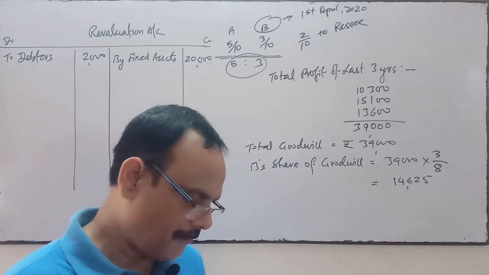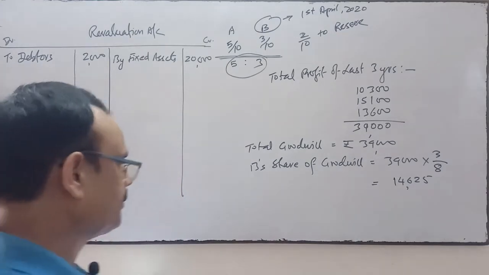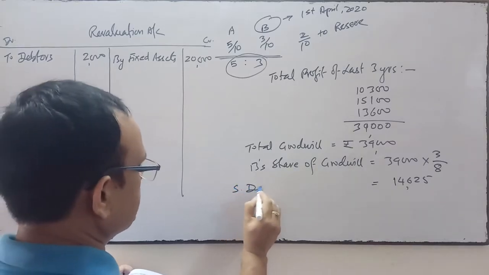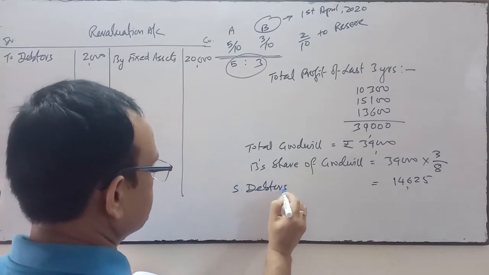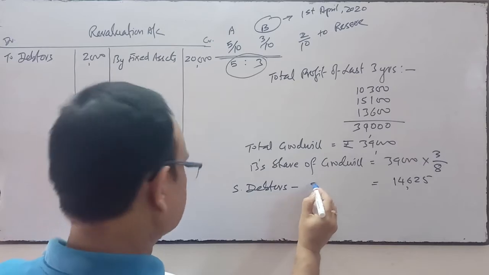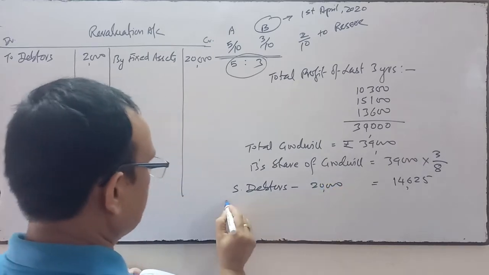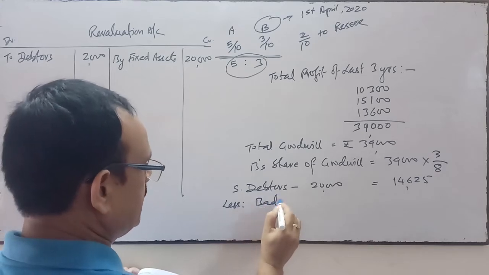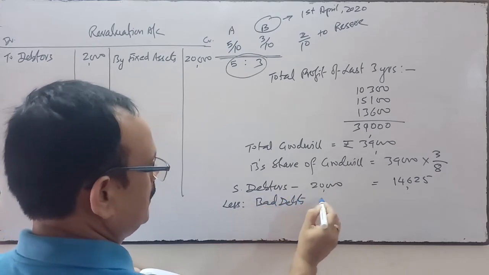Next is provision of 5% to be made for bad debts. Debtors given in the balance sheet is how much? It is 20,000. Out of that, bad debts declared is 2,000.